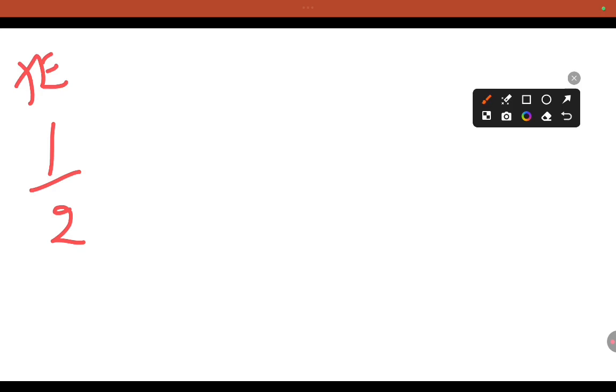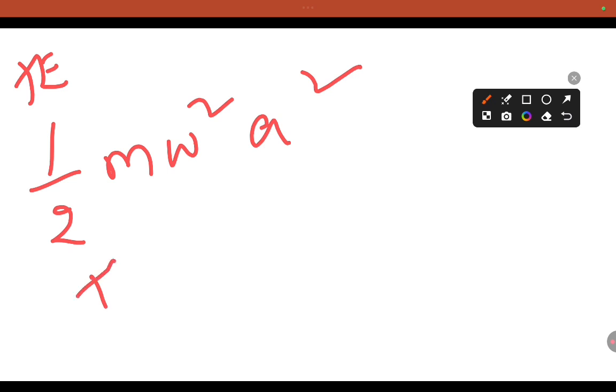The total energy is equal to 1 by 2 m omega square A square. And finally what you conclude: total energy is proportional to A square.